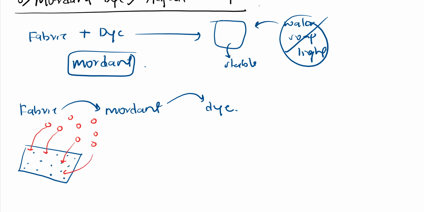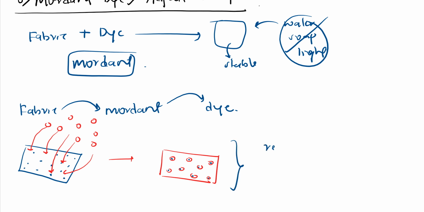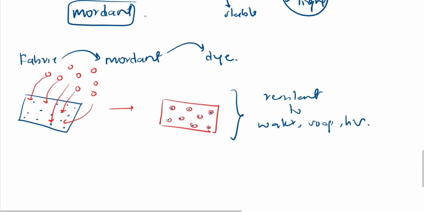So when I treat this fabric plus mordant with this dye, the mordant will attach to this dye very firmly, because of which I'll get this cloth like this, which holds this dye very strongly because of these mordants which I am showing with blue marker, right? So this will be resistant to water, soap, and light. So this process of dyeing is called mordant dyeing method, or simply we can call it adjective dyeing method.